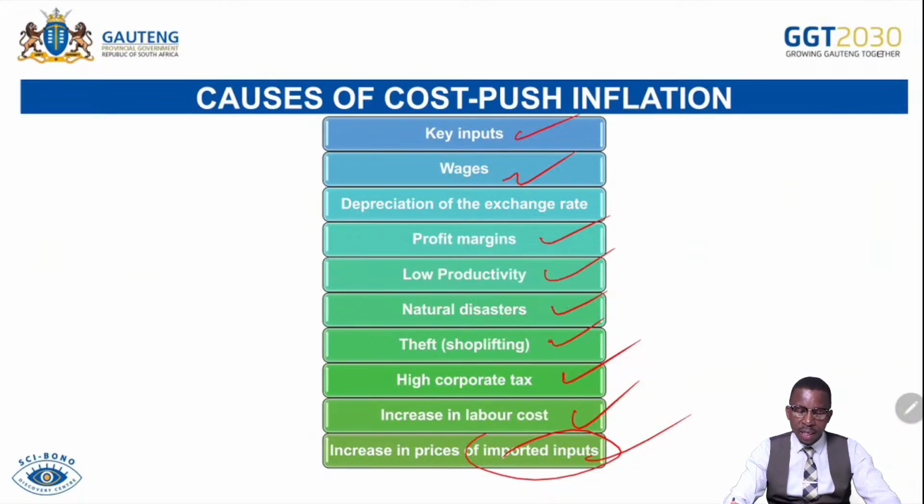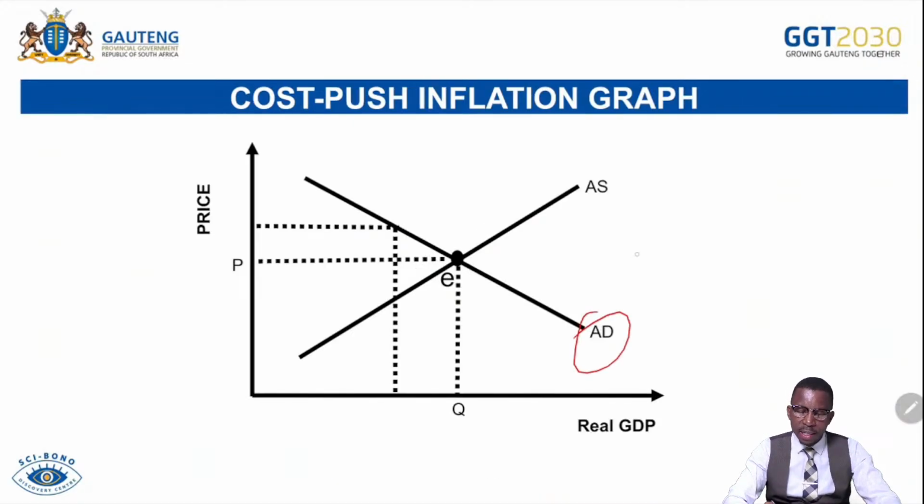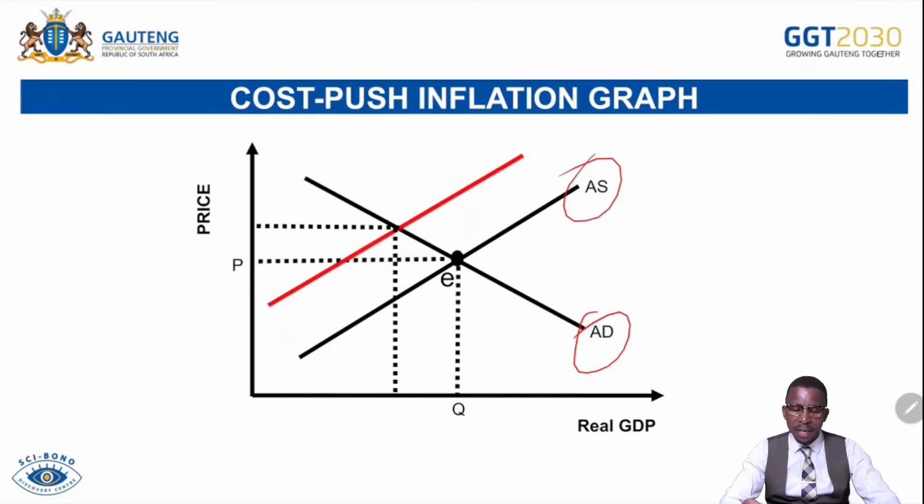This is the graph indicating the cost push inflation. AD as usual, AS as there, and then we have equilibrium as E, with price and quantity. Then we have the supply declining. Supply is shifting from AS to AS1, from right to the left. As that happens, what do we see?